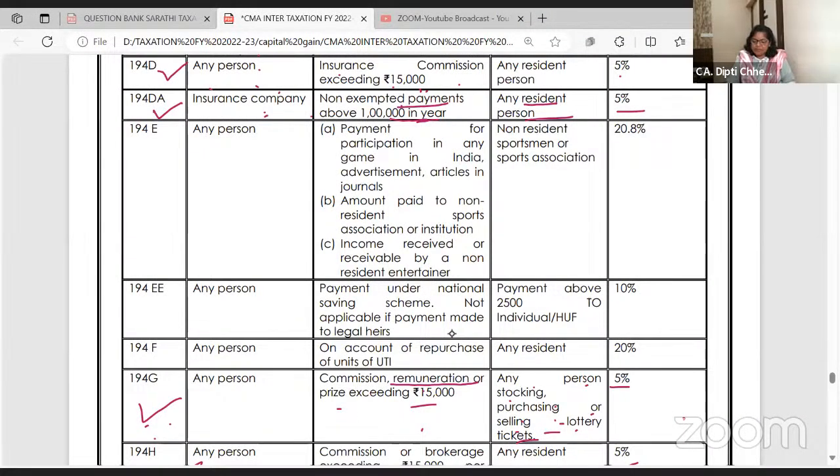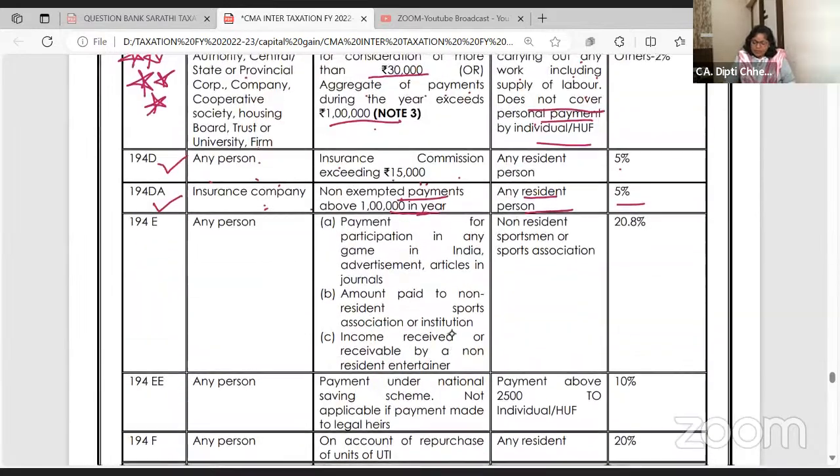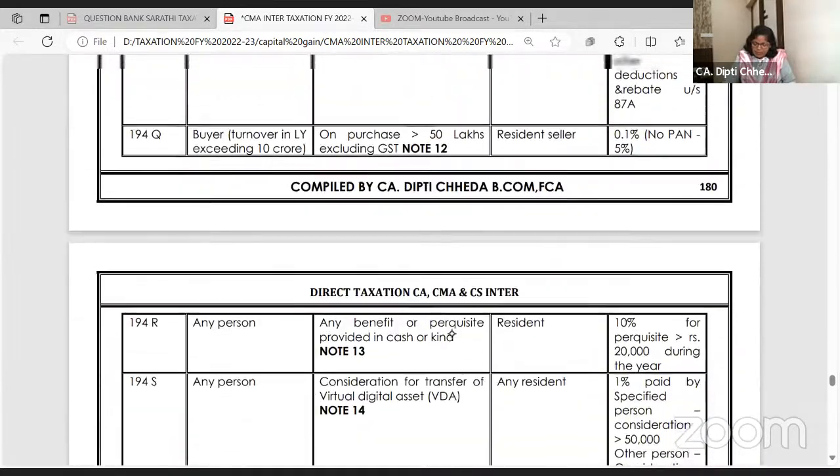Ma'am, so much of explanation for this small section. Answer is yes. 194DA, insurance company. Okay, above 1 lakh. Now related to this also, very nice problem is there. I want to do it.